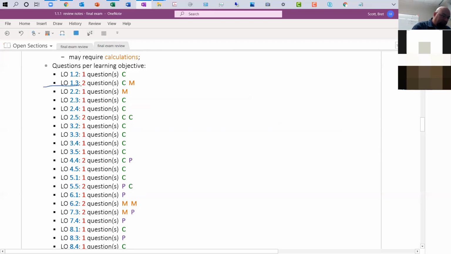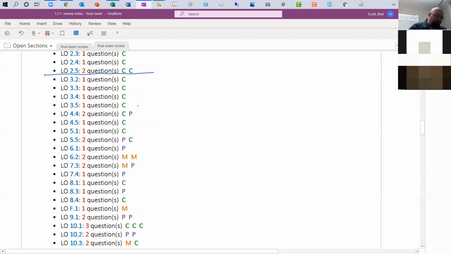So you can see from back as far as chapter 1, there's two concept questions because there really wasn't a whole lot of math or procedural type questions there. Chapter 2 is when we start seeing a lot of different information about how to apply debits and credits, what are debits, how are they used, etc. So, I don't necessarily need to test you on those type of basic journal entries. The journal entries that you really need to know are down below where you see the procedural type stuff.